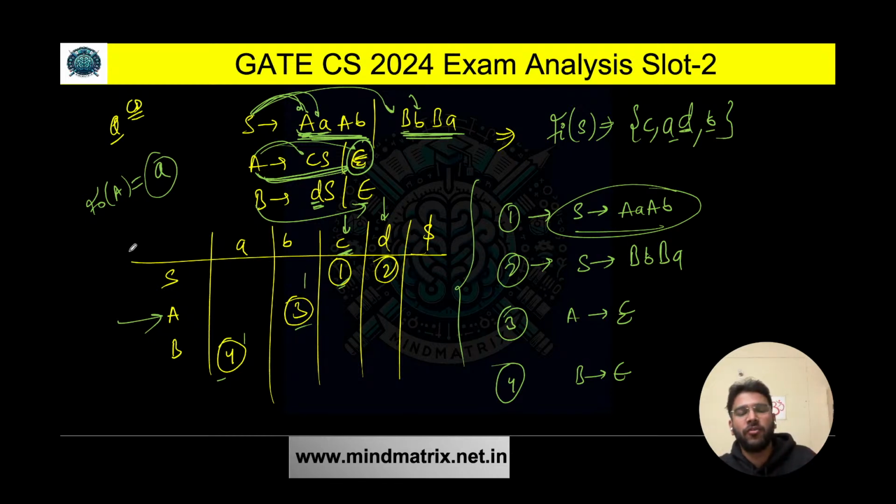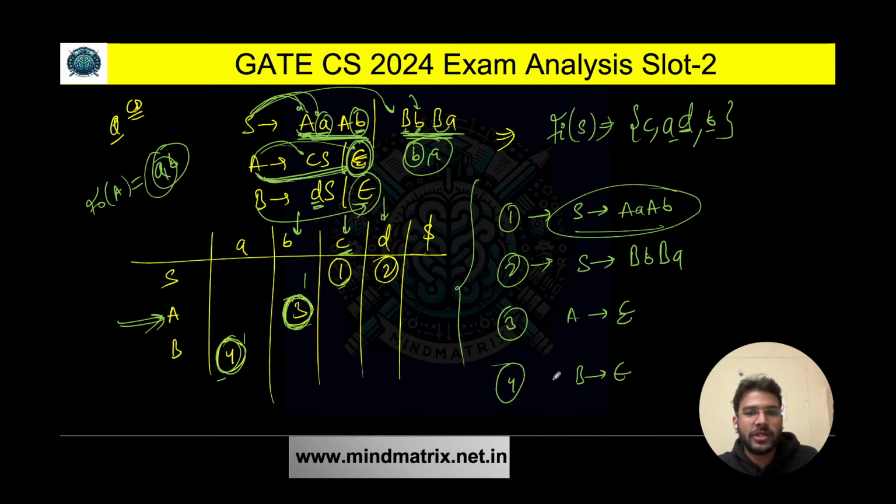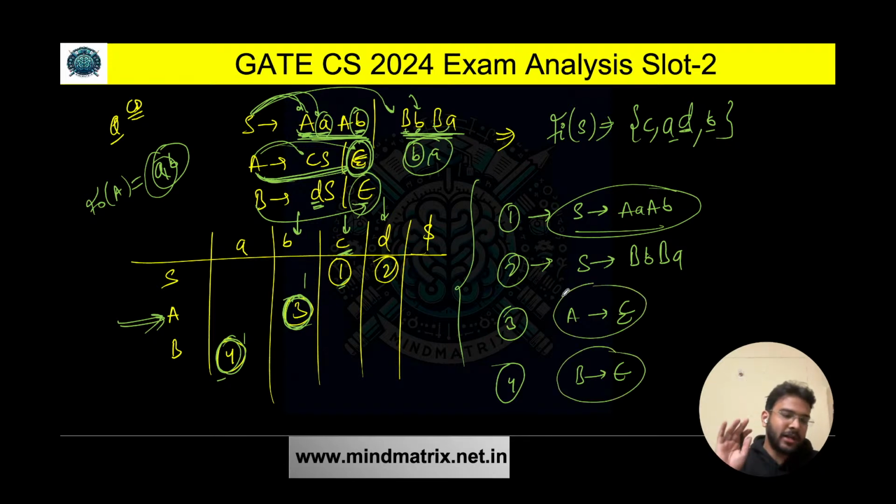Similarly, you need to find the follow of B also. Follow of A is A, follow of A is B also. So A comma B. Similarly, follow of B is B and follow of B is A also. So in both A, B, but we need to find the third one in row A for column B. The third one is going to be A derives epsilon, because due to this production we are finding the follow of A, which is B. And here in the fourth one, we are finding the follow of B due to this B derives epsilon production. So that's why 4 is this one. I hope it is clear.